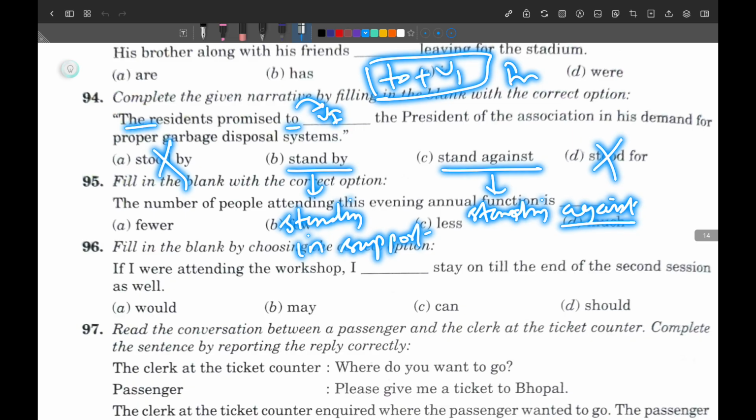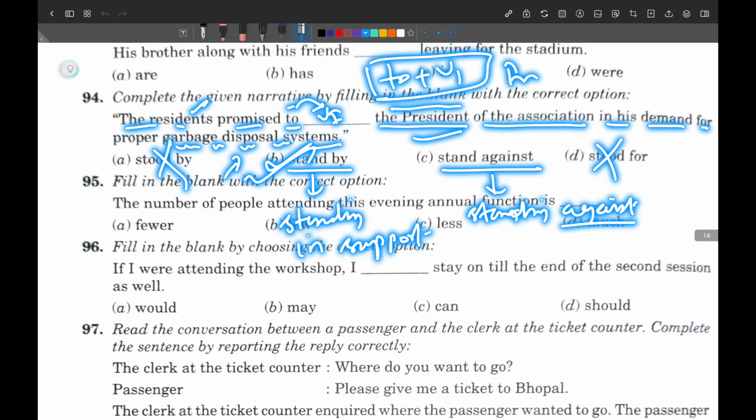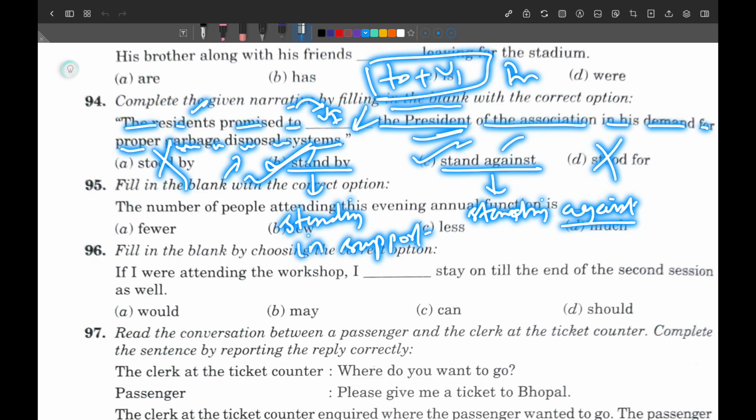Why? Because the residents promised to stand by the president of the association in his demand for a proper garbage disposal system. If they want a proper garbage disposal system, then the residents must stand in support of the president. Got it? They must support the president, only then can they get the proper garbage disposal. So I will go with B, and B is the correct one. You can use stand against also, but if they are going to stand against the president, then how can they get the proper garbage disposal system? So grammatically it is correct, but if you see the meaning, it will not fulfill that. So you will go with B.